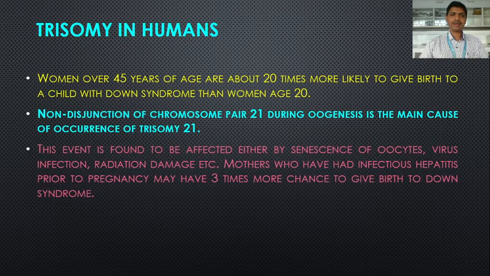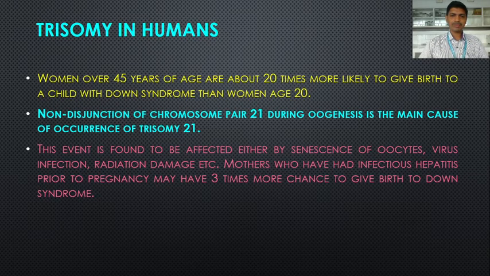This event is found to be affected by senescence of oocytes, virus infection, radiation damage, etc. Mothers who have had infectious hepatitis prior to pregnancy may have three times more chance of giving birth to a child with Down syndrome.